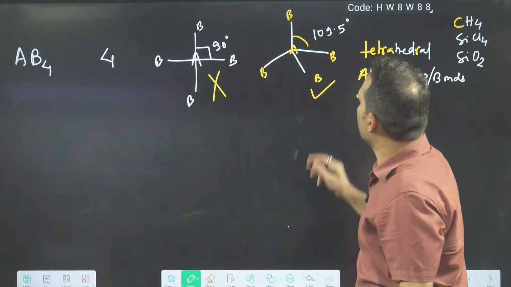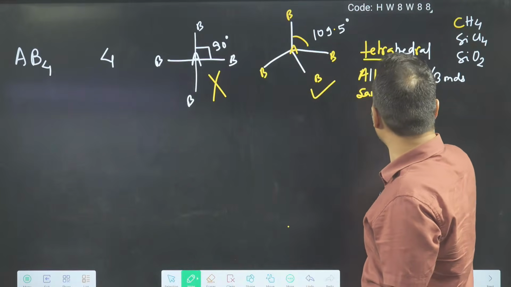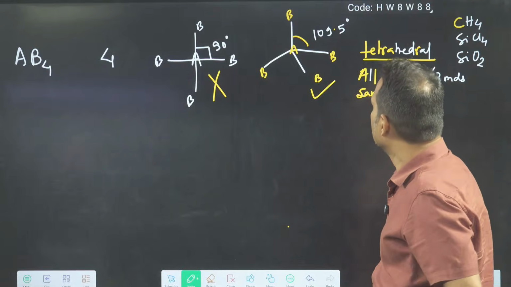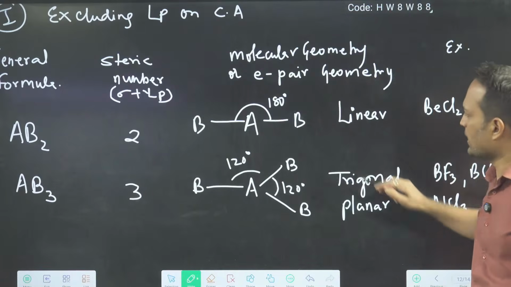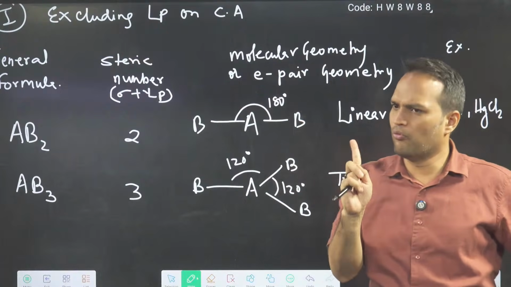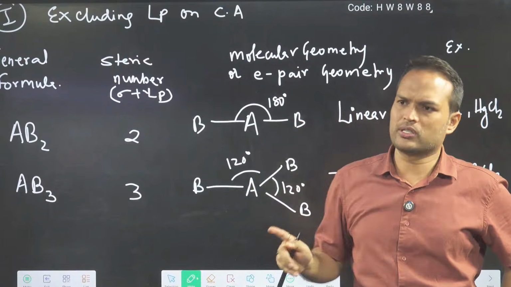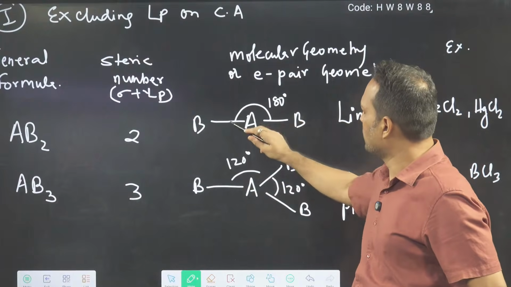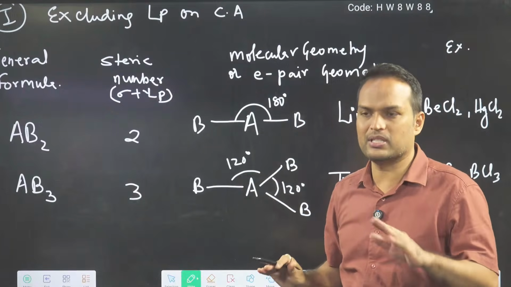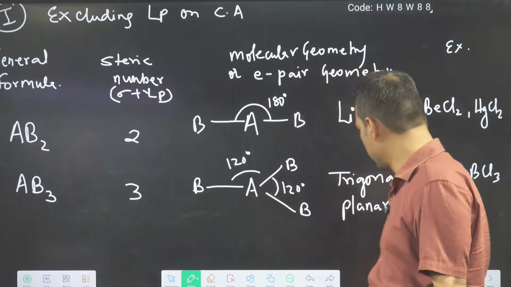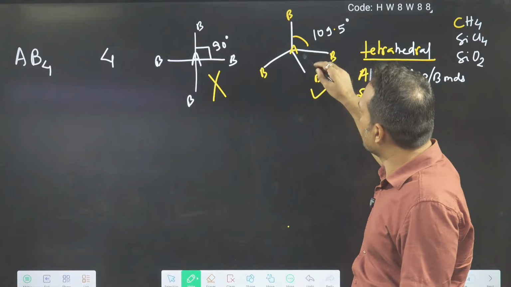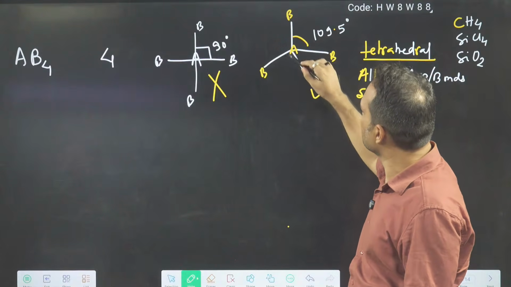SiO2, some examples also given, and now we know why we are preferring tetrahedral and not this diagram. Okay, done. Now what you will see, till these 3 diagrams, in all the cases we have one type of angle and all the bonds are same. Like here we have only 180, both the bonds are same. All angles are 120 and all the 3 bonds are the same. Same means same bond length, same strength. If you connect the same atom, now this is tetrahedral, all angles are 109.5 and these bonds are also the same.